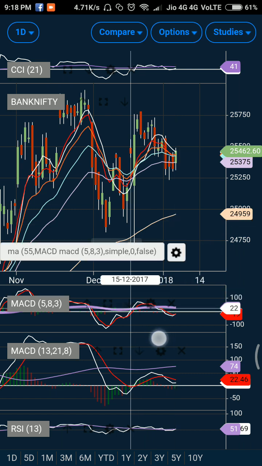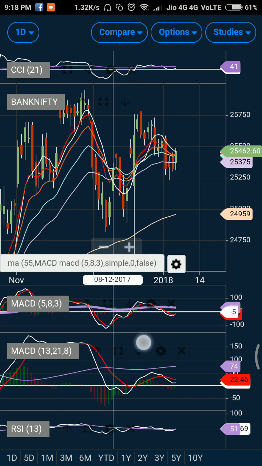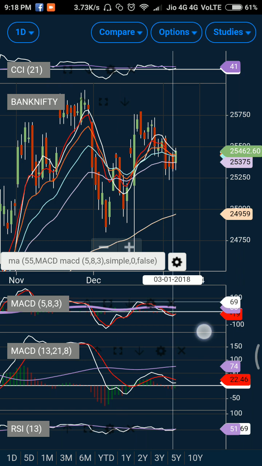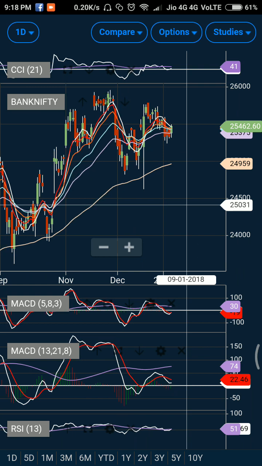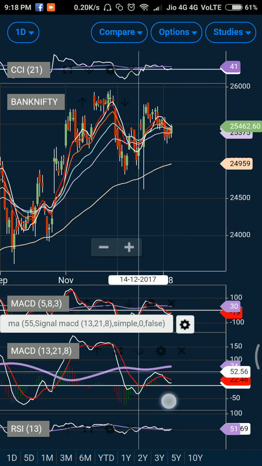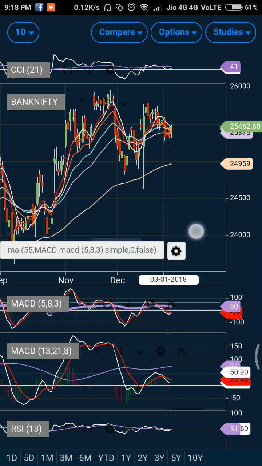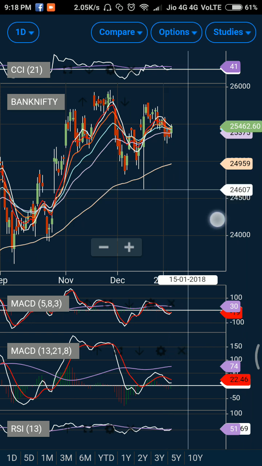But on the high side, you will see that the 55-day exponential MACD will act as a resistance for the market, and a break above that level will definitely take the market to a much higher level. Now on a bigger time frame, you can see that the bigger time frame MACD is also trying to suggest a bullish crossover because of today's move, and if it generates a bullish crossover in a positive zone, it will be quite a good one.